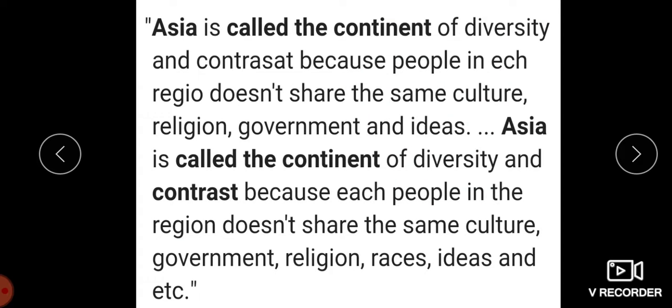Asia is called the continent of diversity and contrast because people in each region do not share the same culture, religion, government, and ideas. Asia is called the continent of diversity and contrast because people in the region do not share the same culture, government, religion, races, ideas, and so on.